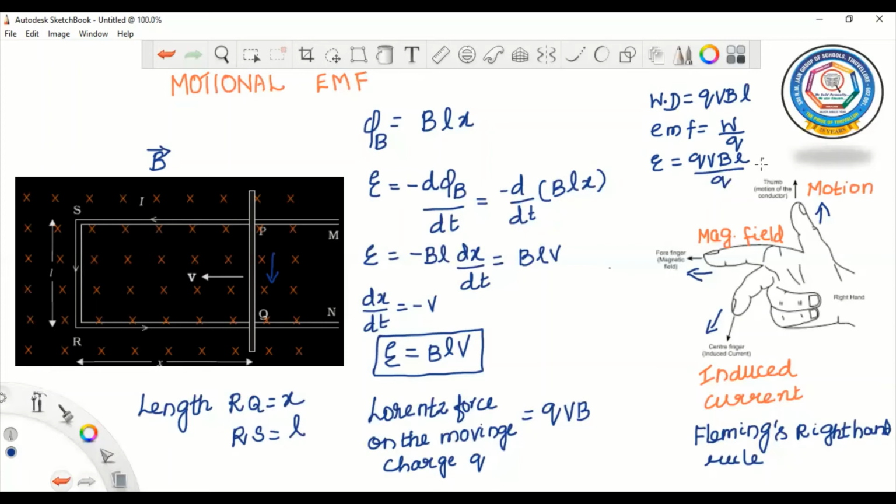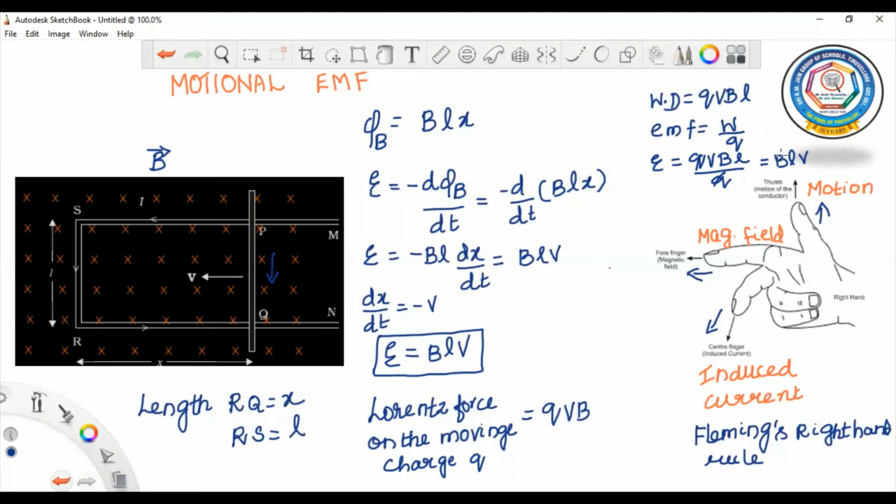So this Q and Q will get cancelled. We get BLV, which is nothing but our induced EMF across the rod. So we discussed motional EMF even in terms of Lorentz magnetic force.